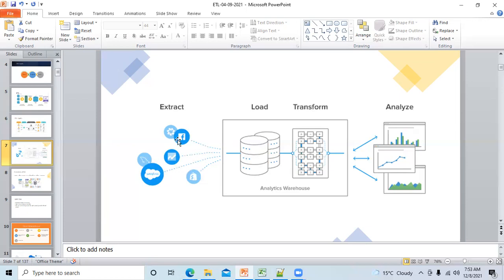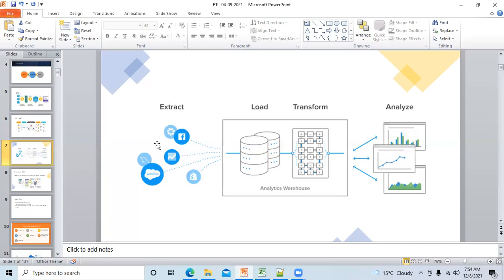But in ETL, what happened? You have extracted data. Then after extraction, you will do some checks. You will check for duplicate data. You will see the data which is of use to you. The data which doesn't make any sense for you, you will remove that. And then you will transform it. Then you will load it.